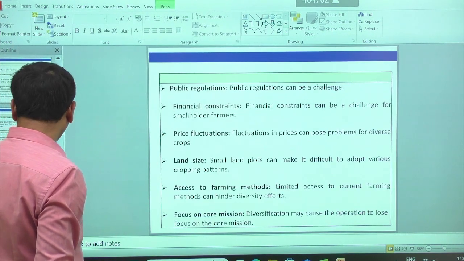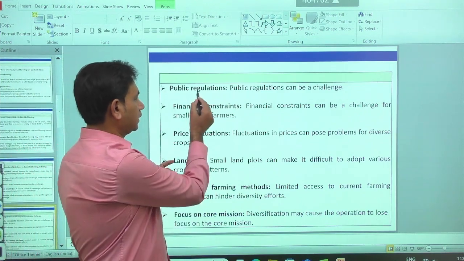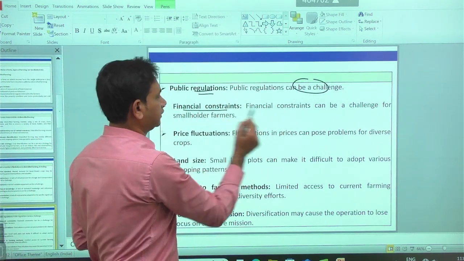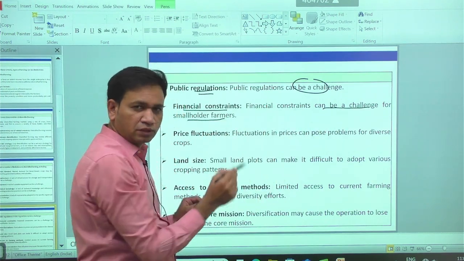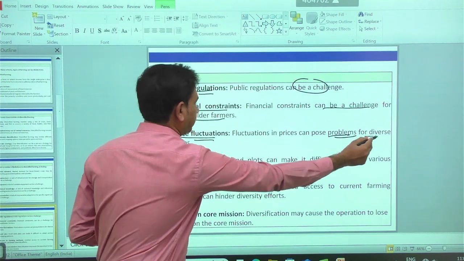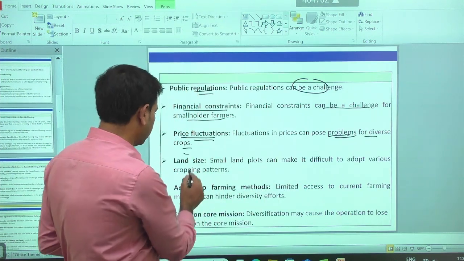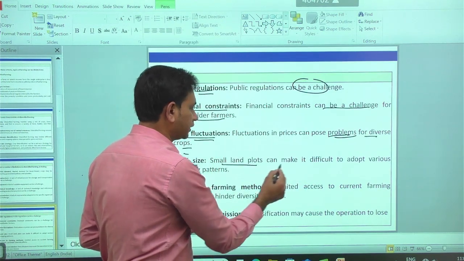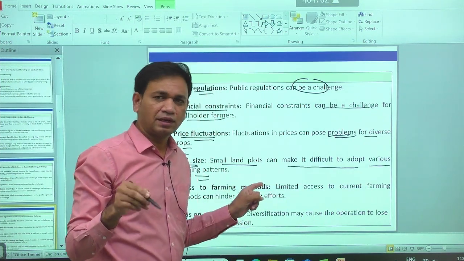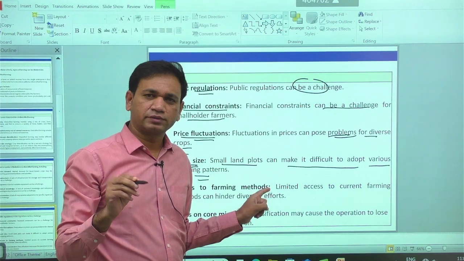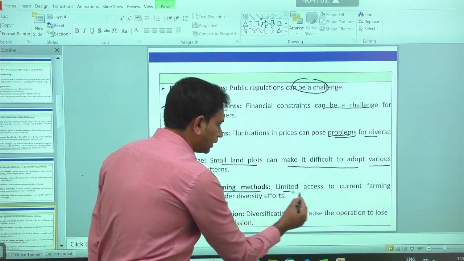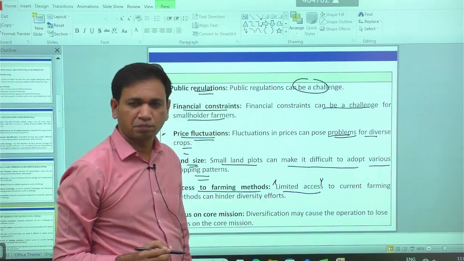other challenges for diversified farming: public regulation can be another challenge. Financial constraints can be a challenge for smallholder farmers. Price fluctuation is another major problem for diversifying the cropping system. Small land plots make it difficult to adopt various cropping patterns, because in a lesser land holding area it is difficult to adopt different enterprises. Access to farming methods is limited, especially among small and marginal farmers.